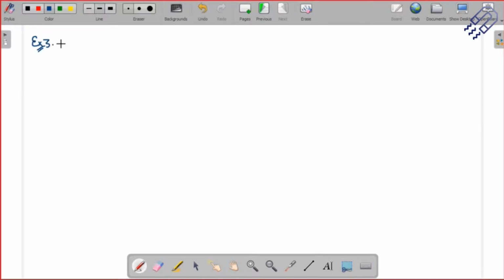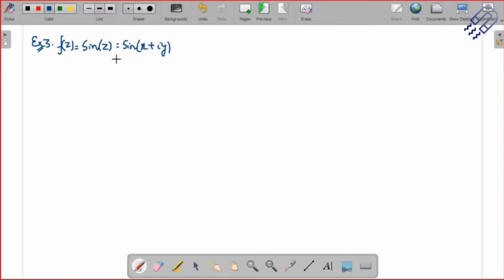Example 3, I guess. Here I have f(z) is equal to sine of z, with z equal to x plus iy. Here you have to do a bit of advanced expansion that you should know. This is the function, and you have to see whether it is analytic or not. I will try to solve it, but before that you can just try, because here you have to know the expansion. That's very important.